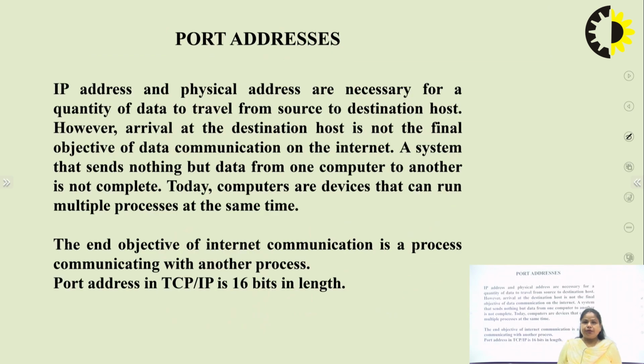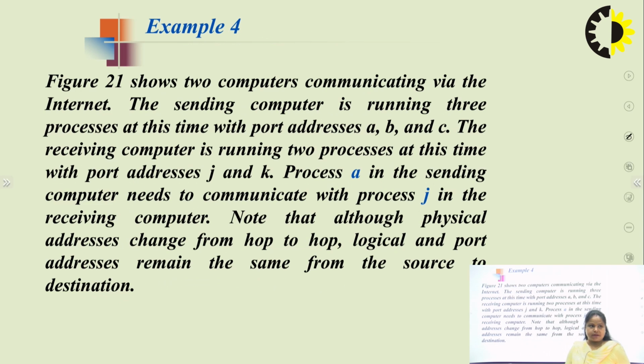The next we are going to talk about port addressing. When we talk about port addresses, it means the address of a process to complete the target. So IP address and physical address are necessary for a quantity of data to travel from the source to the destination machine. But arrival at the destination machine is not the final objective of data communication on the internet. Sending data from one computer to another computer is incomplete. We need to complete the multiple processes which are running on the computer. We require one type of addressing which is called port addresses.